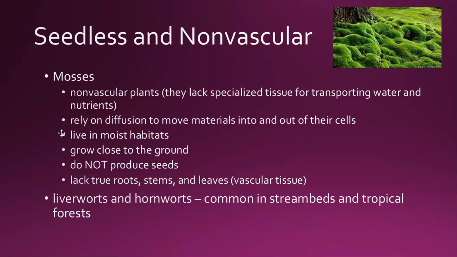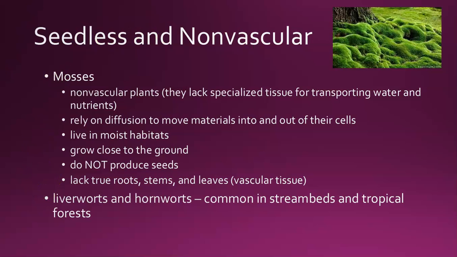They typically live in moist habitats and grow close to the ground because they have to be close to the water. They don't have roots or stems to take up the water from the soil, so they have to live close to the water so that they can rely on osmosis and diffusion to move water and nutrients into and out of their cells. They don't produce seeds, that's why they are called seedless, and they don't have roots, stems, leaves, or vascular tissue, so we call them non-vascular plants.